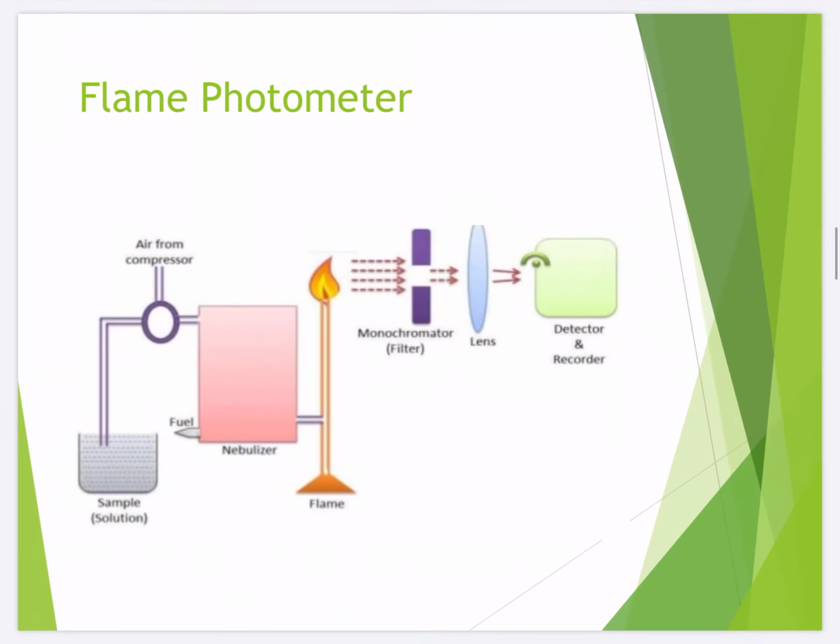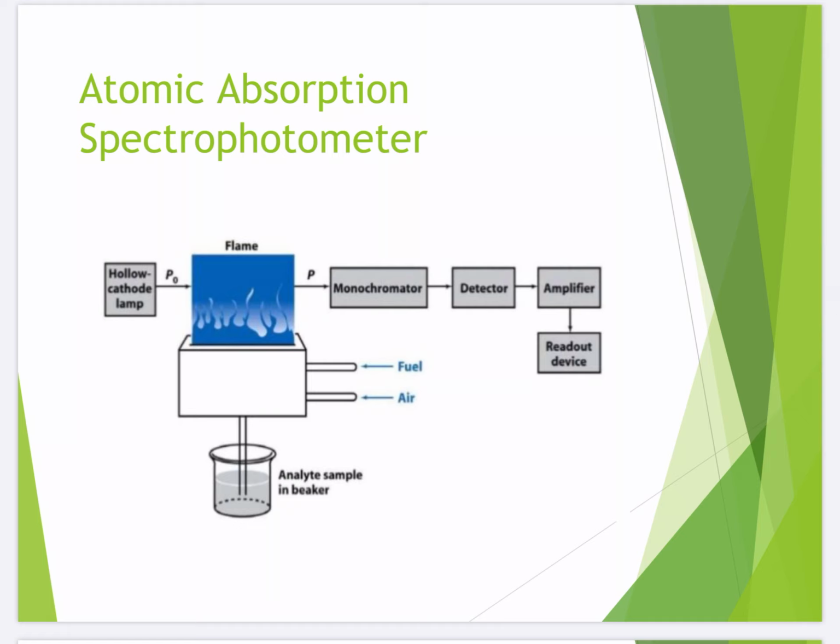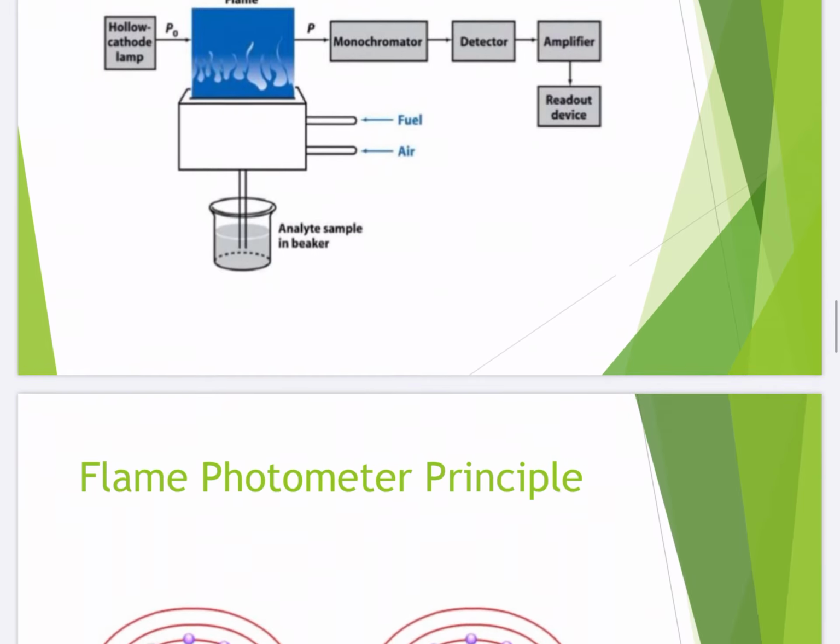Next one is the flame photometer, which is generally used, in which the sample is vaporized and it is analyzed by using a detector. Another one, a little quite costly, is the atomic absorption spectrophotometer. The instrument is costly, but it will give you the minute amount of the sample if present. Calcium also can be determined by the flame photometer. Calcium is very important for maintaining the bone, etc.